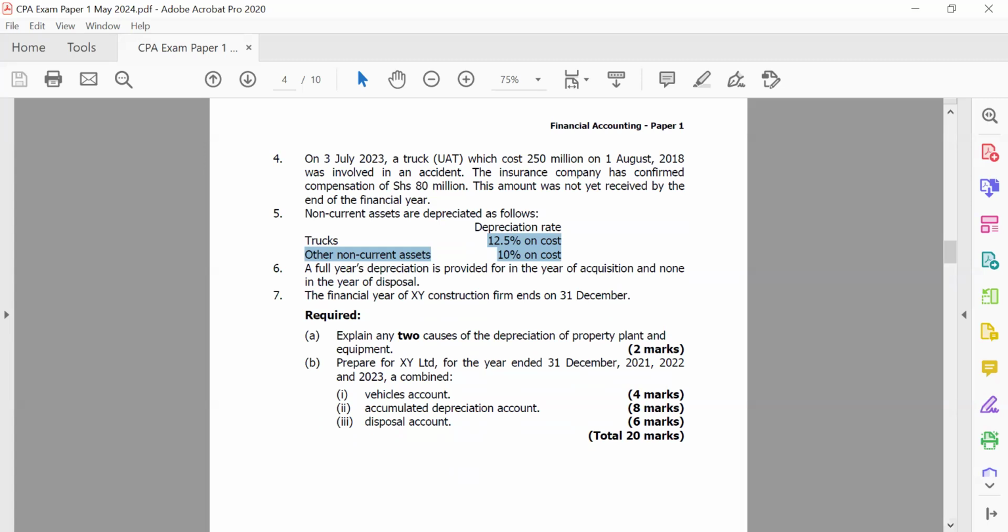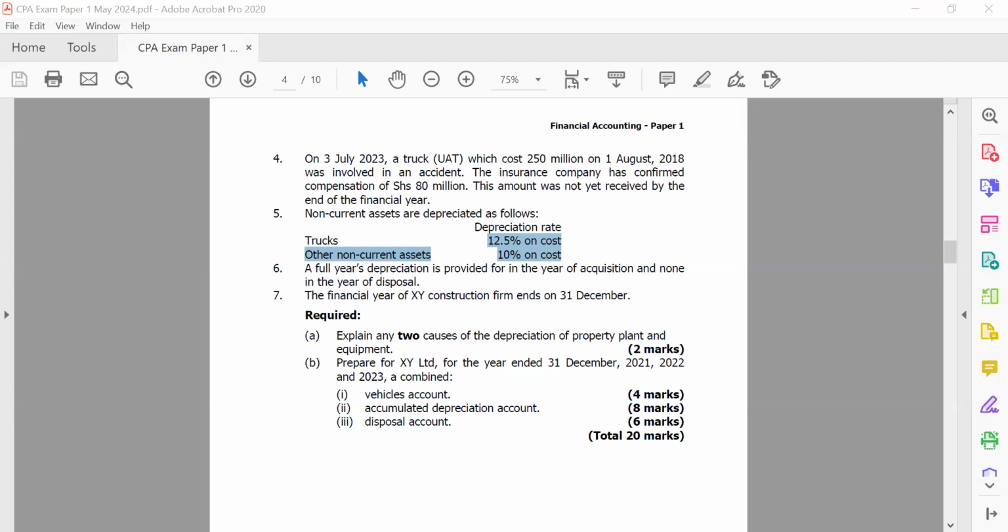So of course, when it comes to such papers, it's also very important for you to know that although you're preparing for calculations, you also need to be able to prepare for some theory. Now, like in this case where the examiner is asking us something to do with depreciation, if you had gone through and read very well when it comes to aspects of depreciation, you'll be able to know things like causes, like passage of time, because when time passes, an asset definitely depreciates.